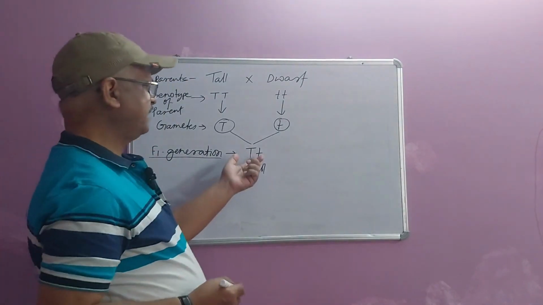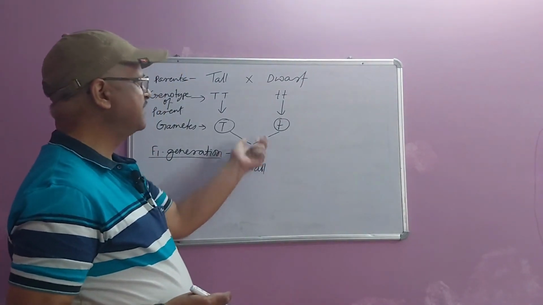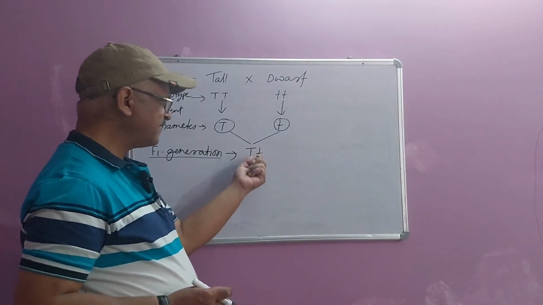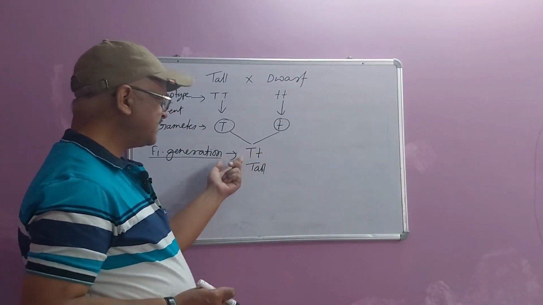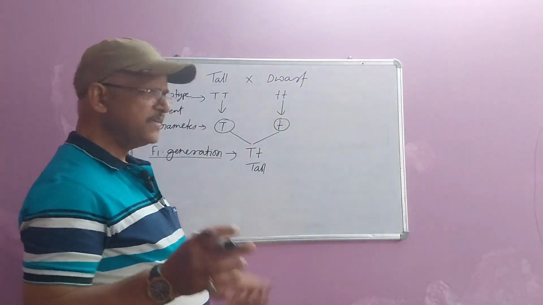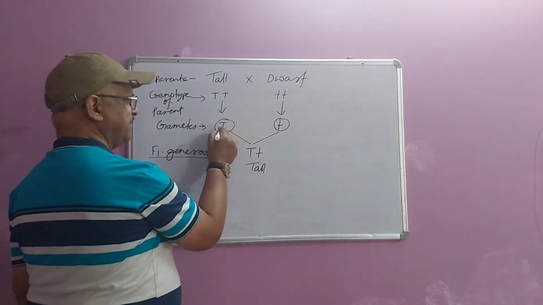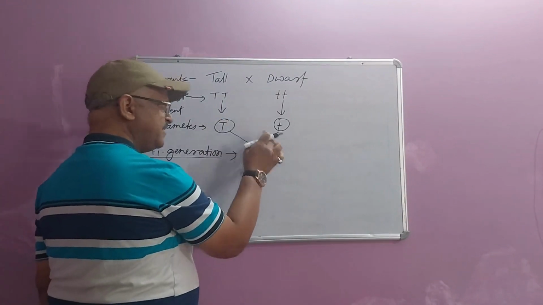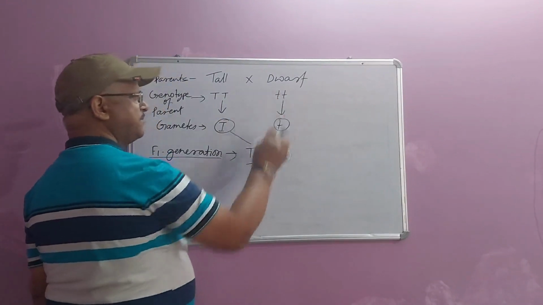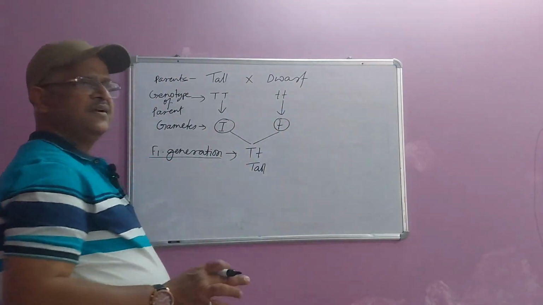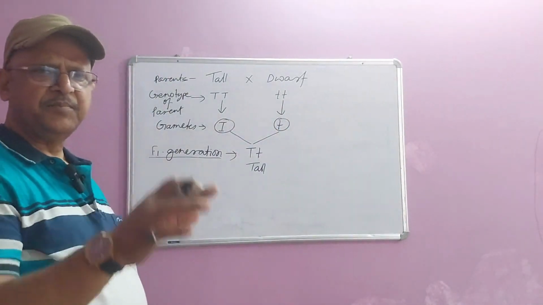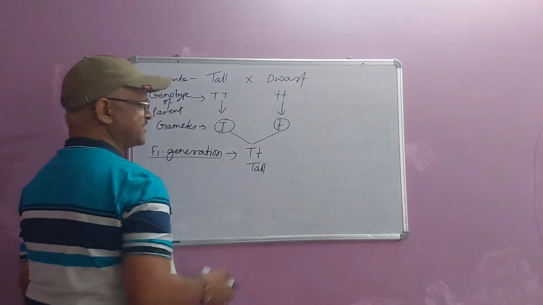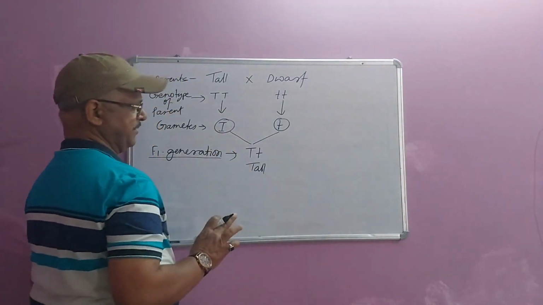It does not mean that it is not having the character of dwarfness. You see that dwarfness character is present, but the plant is tall. It means that this gene, capital T, is dominant, is masking the effect of this recessive gene. Recessive gene is completely masked by the dominant gene. That is why F1 generation is having this type of phenotype.